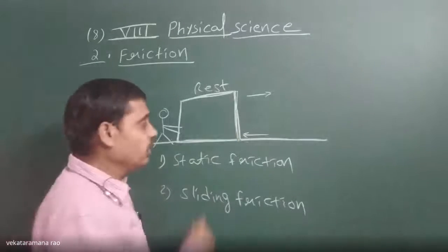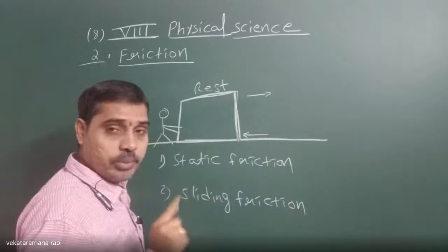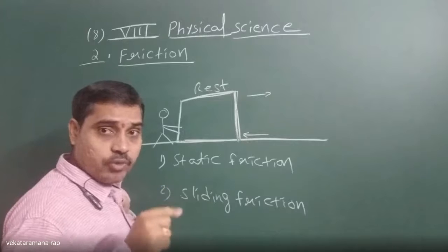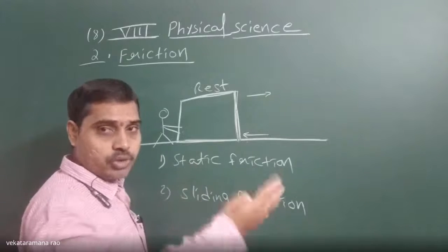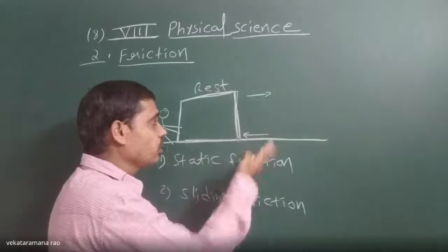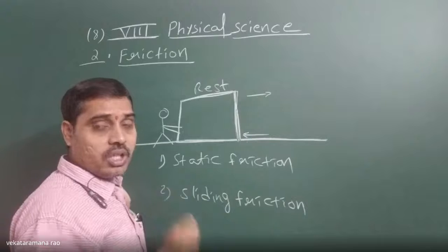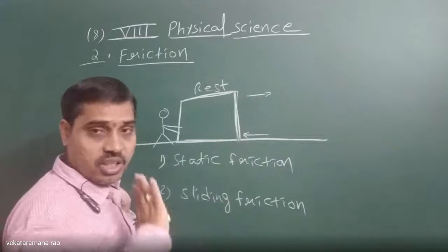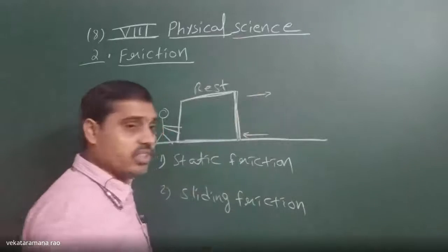That means if the block is in motion, the net force won't be zero, because if the net force is zero, the block won't be in motion. Since the block is in motion in the horizontal direction, the net force along the horizontal direction is not zero, but the net force along the vertical direction is zero.